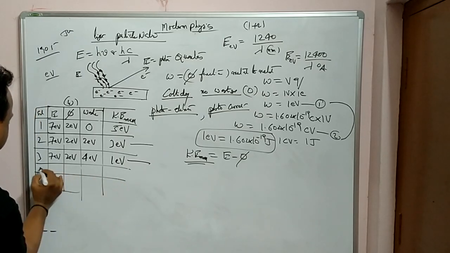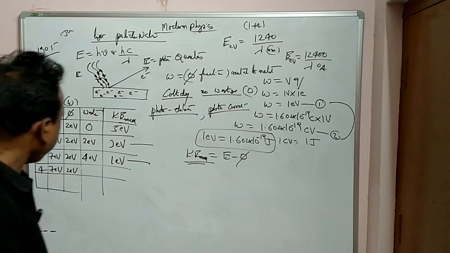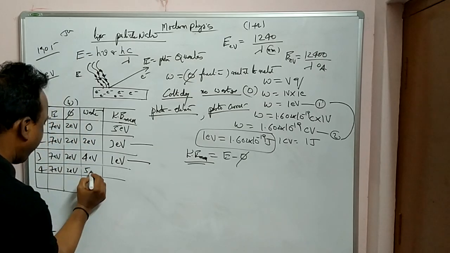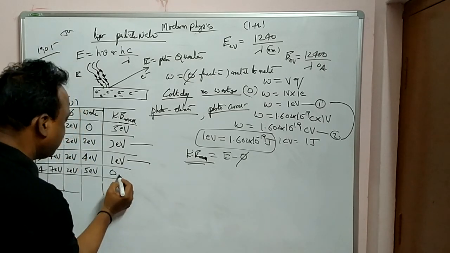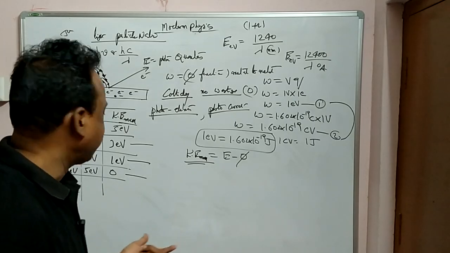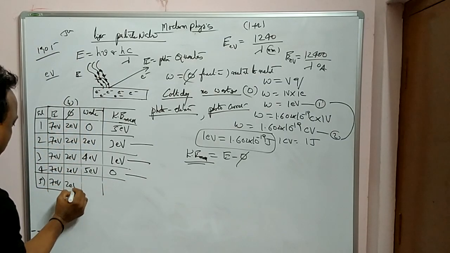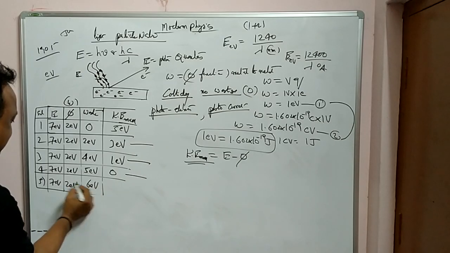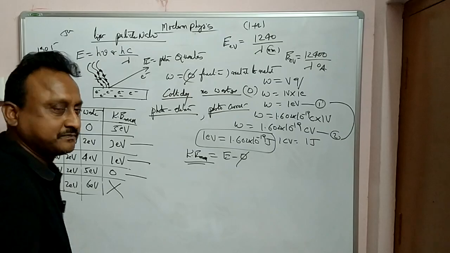Let us go to the next case. 7 eV, 2 eV. Now for example here let us take 5 eV wastage. 5 plus 2, 7. 7 minus 7, 0. Here there is no kinetic energy. Let us go to the last case: 7 eV, 2 eV, 6 eV. 6 plus 2, 8. So here it is impossible.